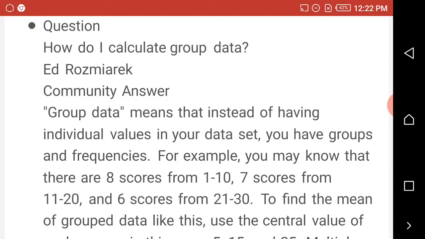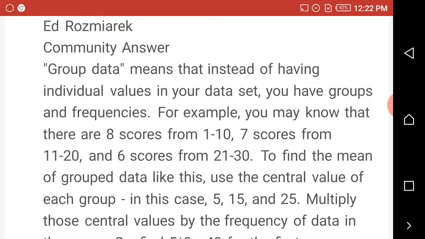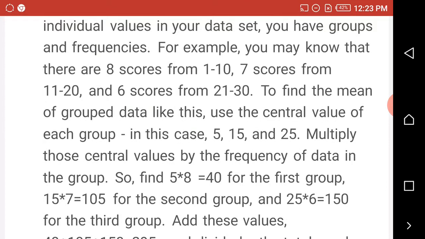How do I calculate grouped data? Grouped data means that instead of having individual values in your data set, you have groups and frequencies. For example, you may know that there are 8 scores from 1 to 10, 7 scores from 11 to 20, and 6 scores from 21 to 30.